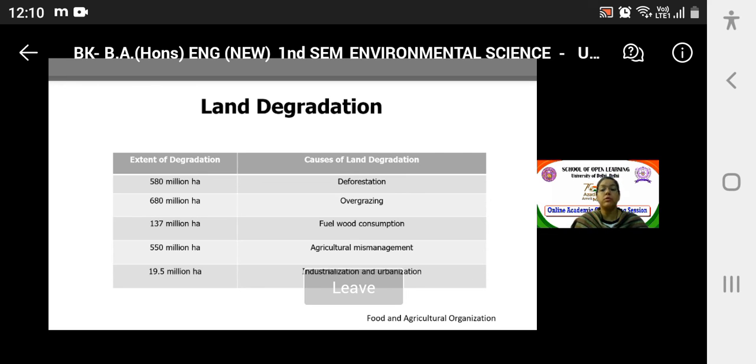The contribution of overgrazing as a cause is 680 million hectares. Fuel wood consumption, 137 million hectares. And then agricultural mismanagement is accountable for degradation of 550 million hectares. Then industrialization and urbanization, 19.5 million hectares. So you can actually see that overgrazing is a major cause of land degradation, right?